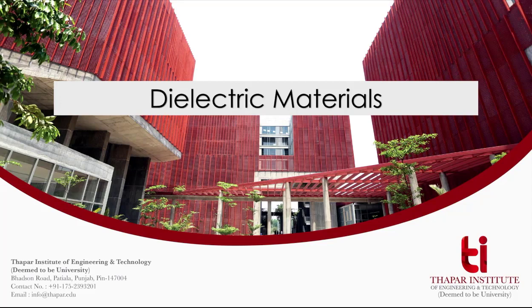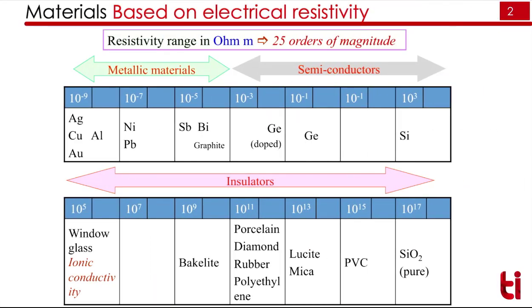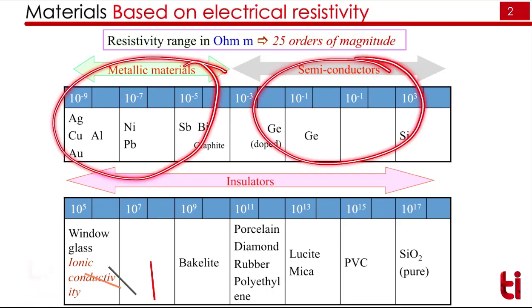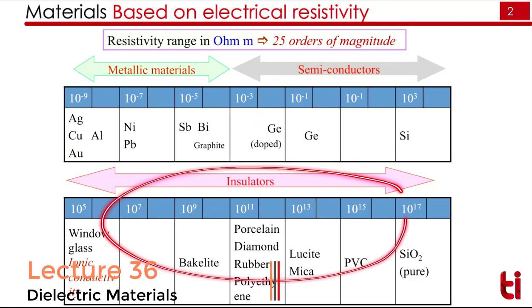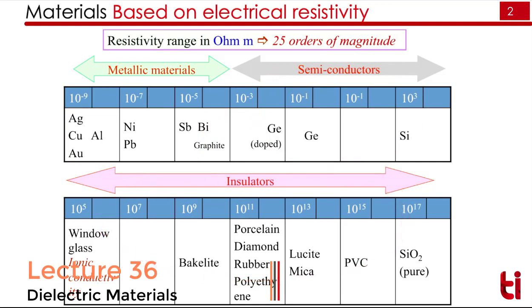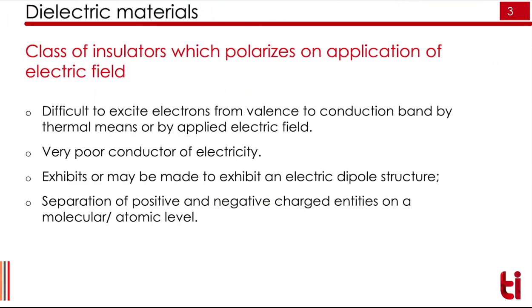Hello students, welcome. In this lecture, we will see dielectric materials. In the previous lecture, we saw that we can classify materials based on resistivity into three types: metallic materials, semiconducting materials, and insulating materials. Dielectric materials are a class of insulator which get polarized on the application of an electric field.